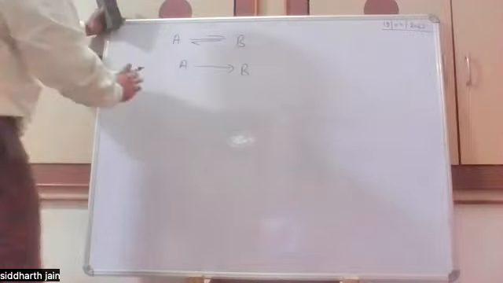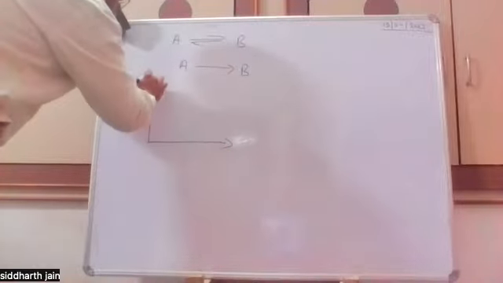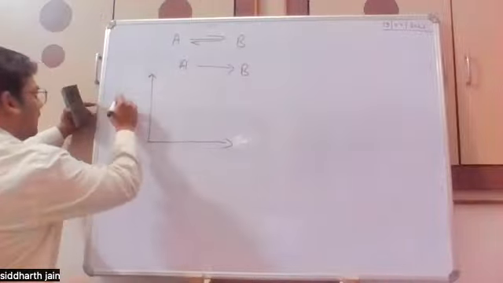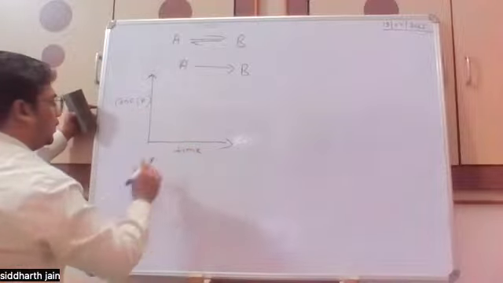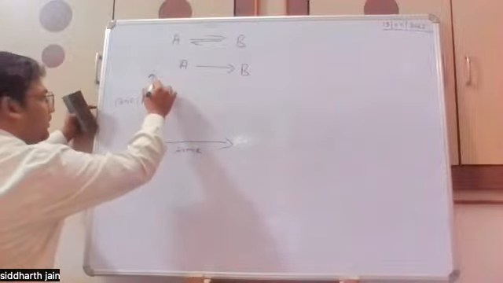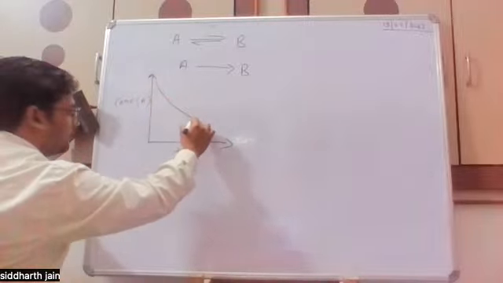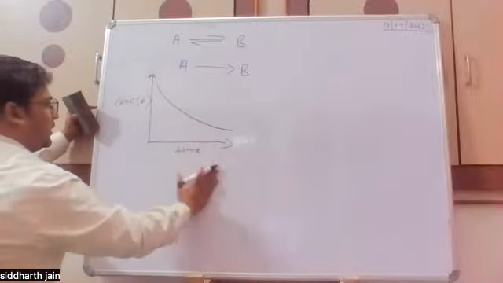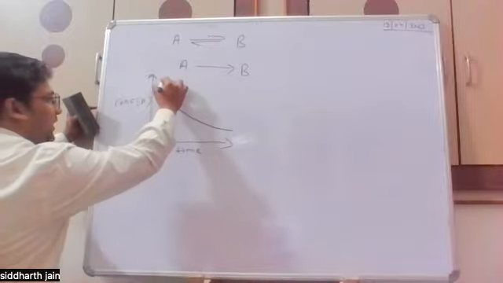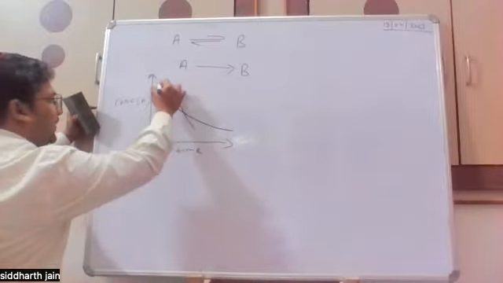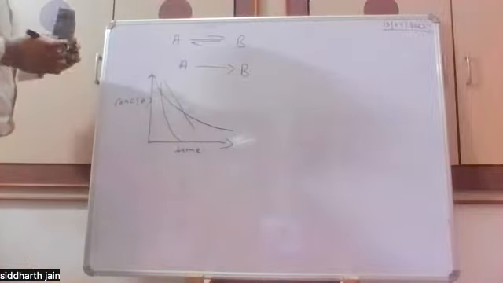the reversible. So if we plot the rate of change in concentration of A with respect to time for a reversible reaction, we will have a curve like this. But for an irreversible reaction, we can have any slope; it can be linear, it can have some curve shape, and it can end also. So like this, we can have different plots for irreversible reactions.